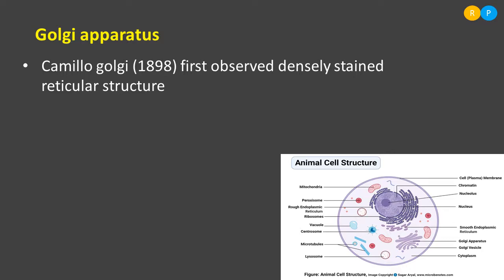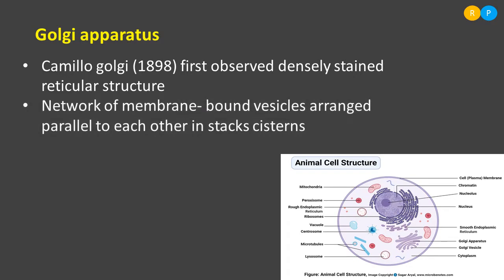structures are not endoplasmic reticulum. They appear to be tubular structures, but they are not endoplasmic reticulum. Later, after him, these structures were named as Golgi apparatus. Clear? So, it is a network of membrane-bound vesicles arranged parallel to each other in stalks called cisternae.